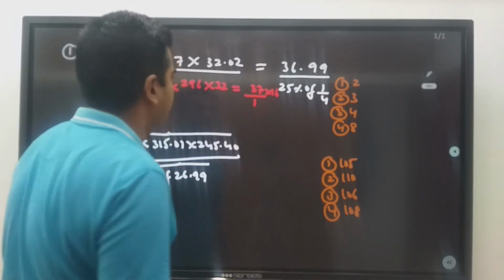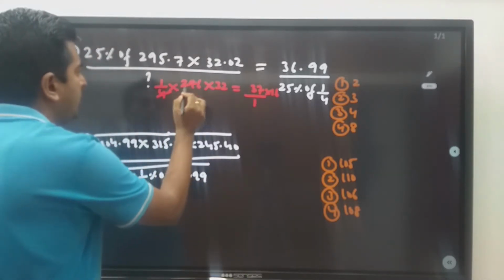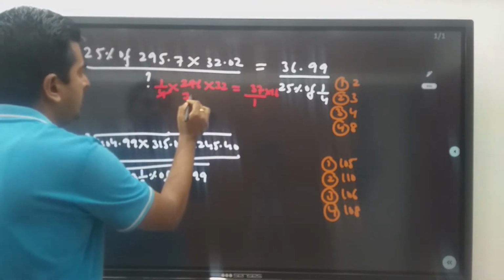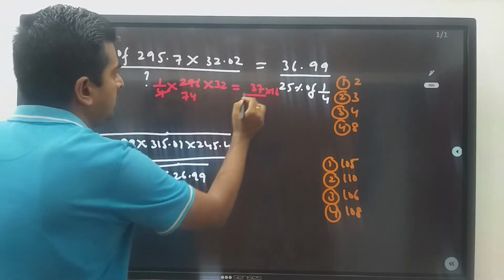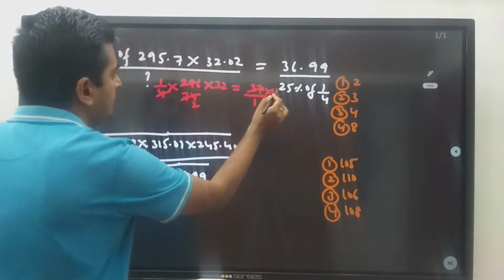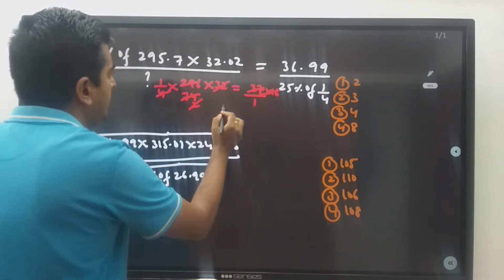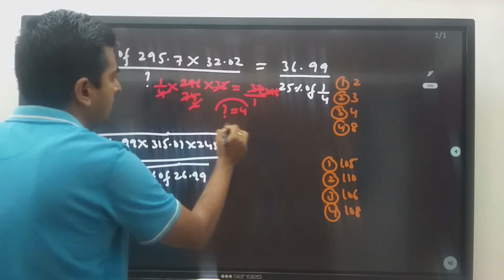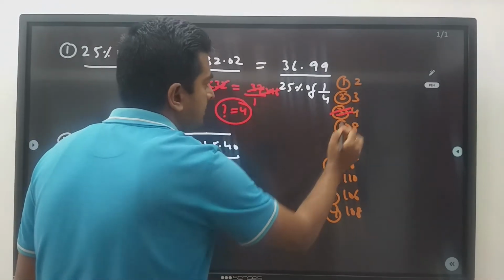16 will go on the top. So this is how much? 4 7s are 28, 4 4s are 16, so 37 two times, 16 four times. So what is the answer? Question mark is equal to 4, which is nothing but the third option.